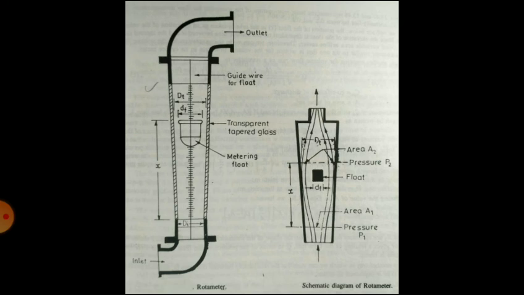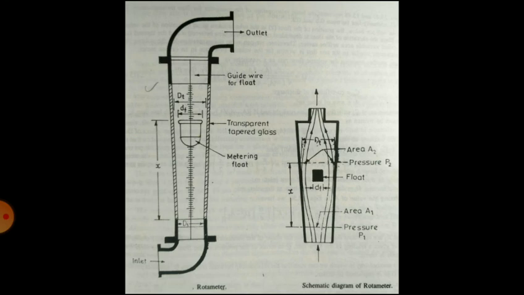A rotameter consists of a glass tube. A fluid flows through the tube from the bottom to the top. When no fluid is flowing, the float rests at the bottom of the tube. The float is made of such a diameter that it completely blocks the inlet, that is the small end of the tube, when there is no flow.